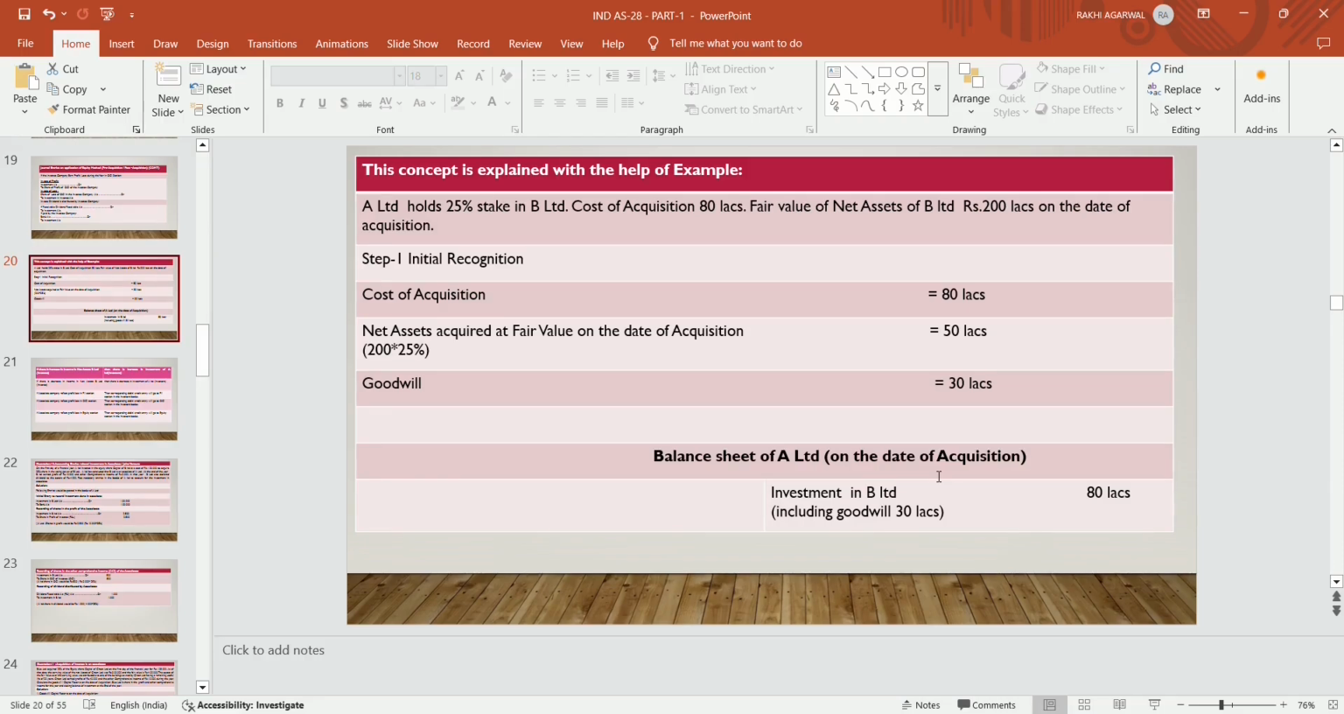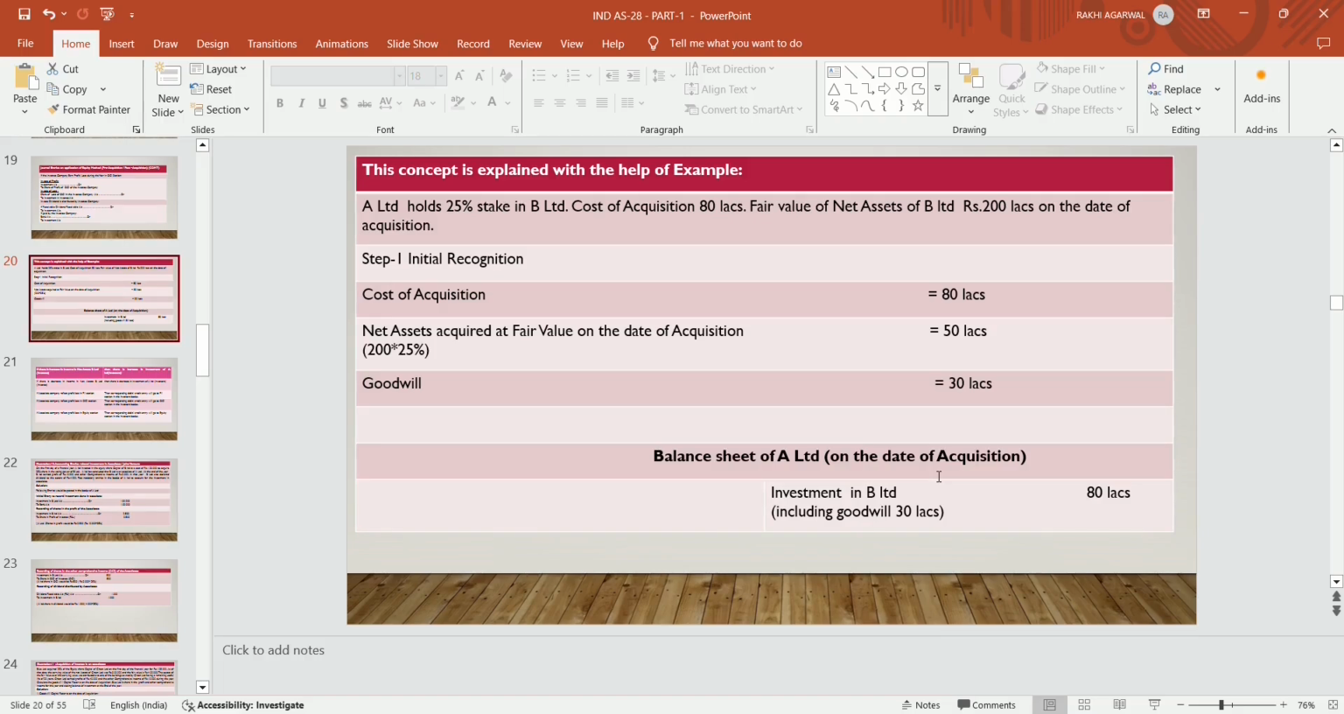At initial recognition, that is at the time of acquisition, the cost of acquisition is 80 lakh, that is the purchase consideration they pay to acquire a 25% stake in B Limited. The net asset at fair value on the date of acquisition of B Limited is 200 lakhs, of which 25% is acquired by A Limited. Up to the extent which they acquire, they will reduce. That is 25% of 200, that is 50 lakhs. So they pay 30 lakhs in the form of goodwill.